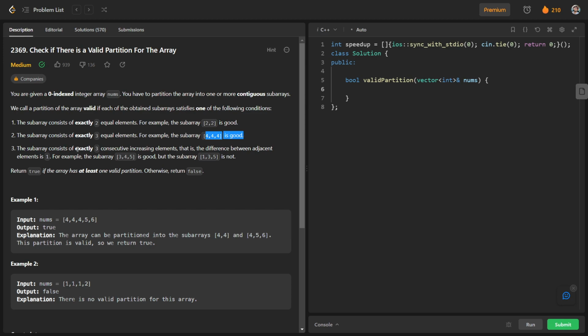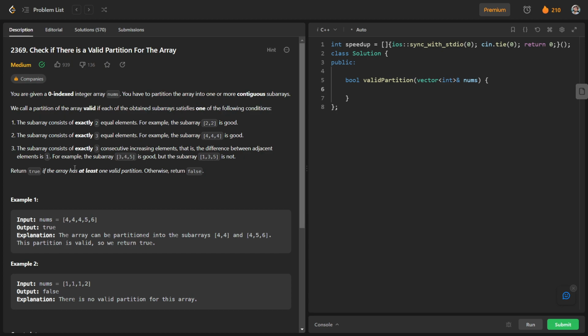And the subarray consists of exactly three consecutive increasing elements, that is the difference between adjacent elements is 1. So you can see that we can have 3, 4, 5 as a good one, because it has exactly three consecutive increasing elements. Okay, you can see that 1, 3, 5 is not good, because it is not consecutive. Though it is increasing, it is not consecutive, so that's why it is not good. So basically one of these three conditions should be obeyed by each of the obtained subarrays.